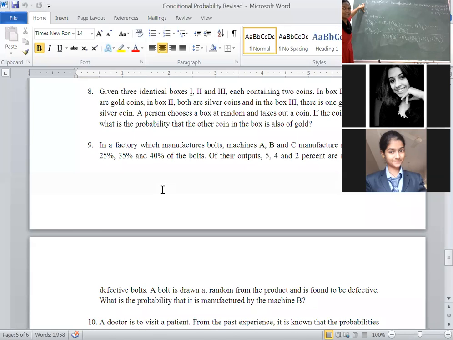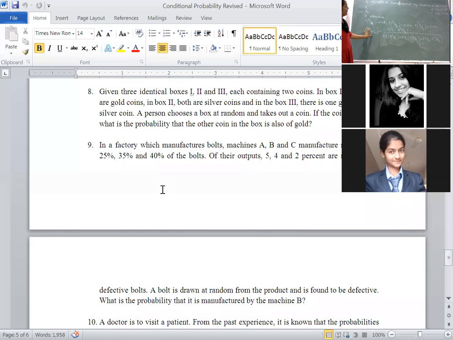Then of their outputs, some percent are defective bolts. Defective bolts we are representing as D. If a defective bolt happens from machine A, that means which event happened? B1 has happened earlier, then defective, 5%. Similarly, from machine B, defective items are 4%. Similarly, from machine C, defective items 0.02. After that, what is the probability that it is manufactured by machine B? Machine B we have considered as B2, such that it is D, defective item.